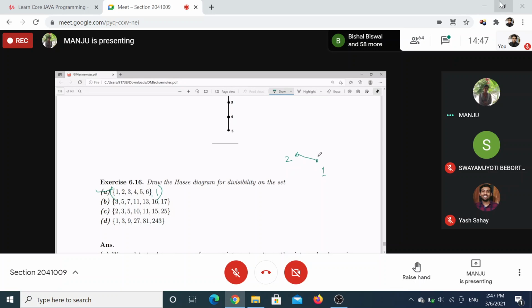Then 4 is related from 2 and 1, not related from 3, not related from 5. What about 6? 2 and 3 and 1. So 6 and 4 can be at the same level, related from 2, 3 and 1.